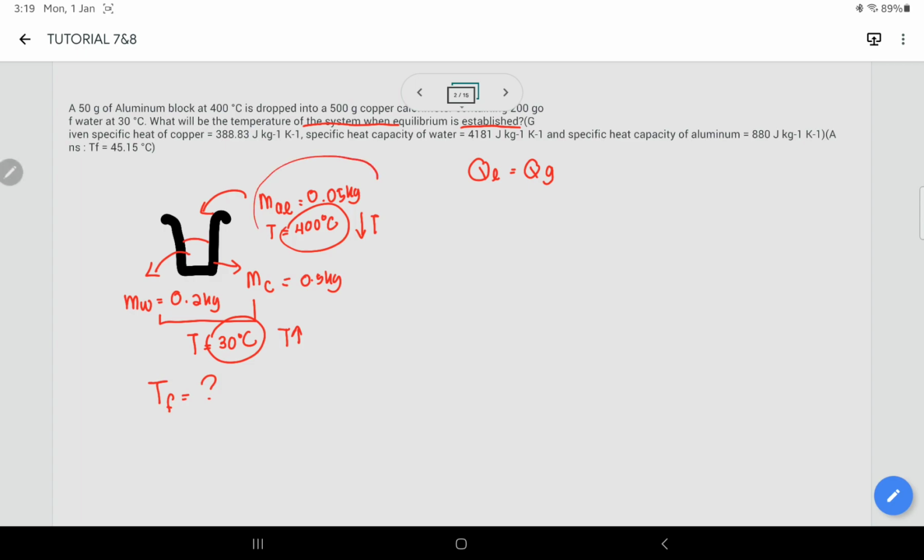Okay, so kat sini dia akan berlaku Q loss dan kat sini akan berlaku Q gain.